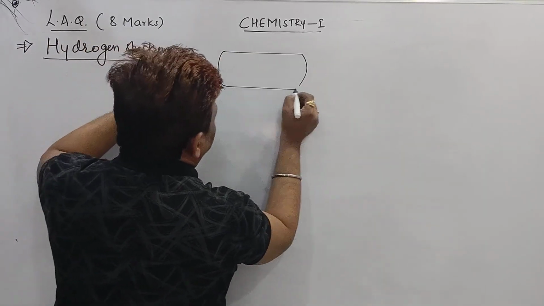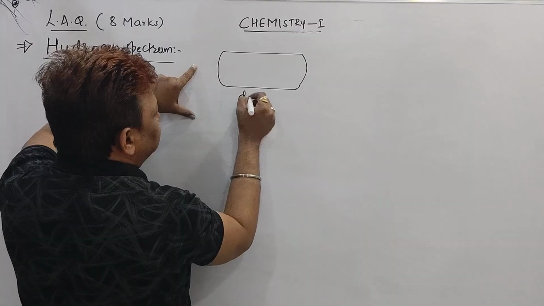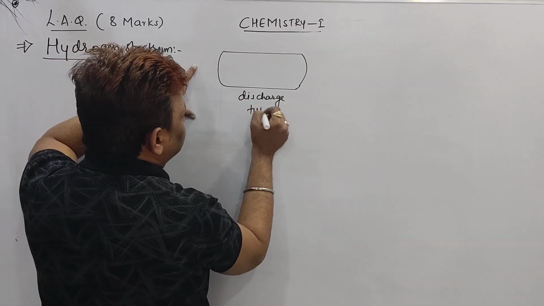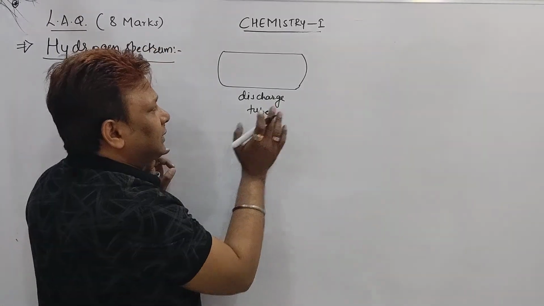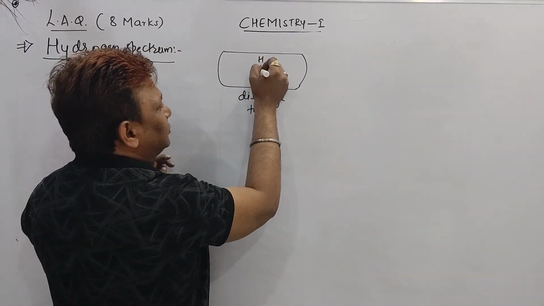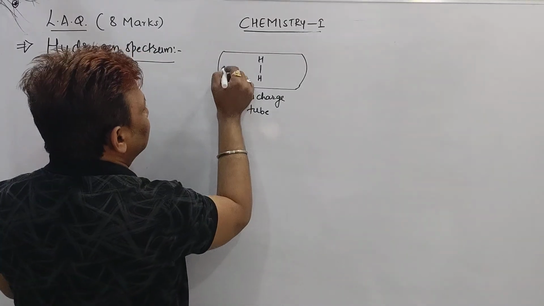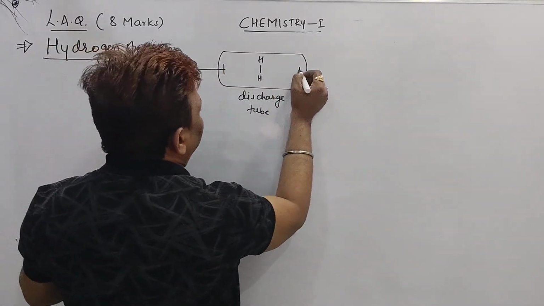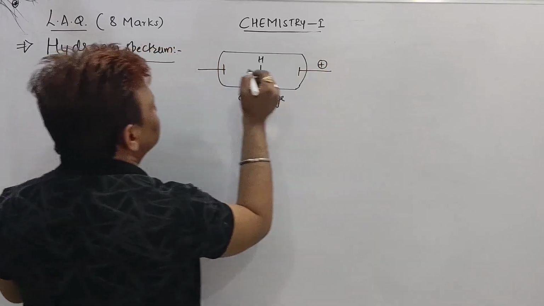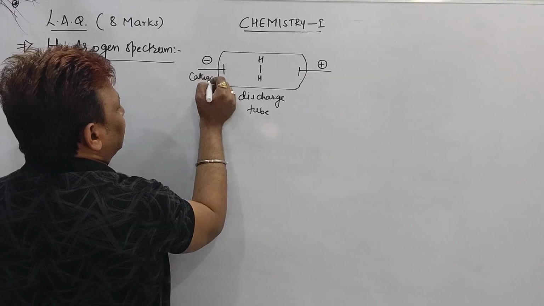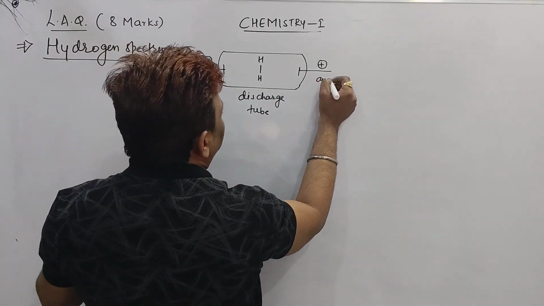This is called a tube, and this is called a discharge tube. Remember, this tube is called a discharge tube. It is made of glass and contains hydrogen gas. It has two electrodes: one positively charged, called the anode, and another negatively charged, called the cathode.